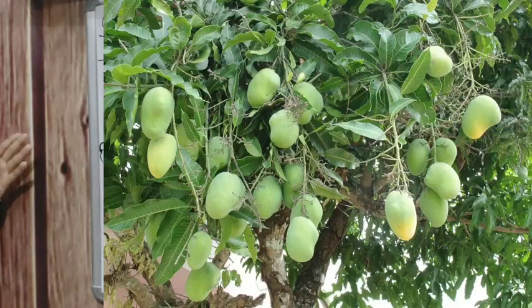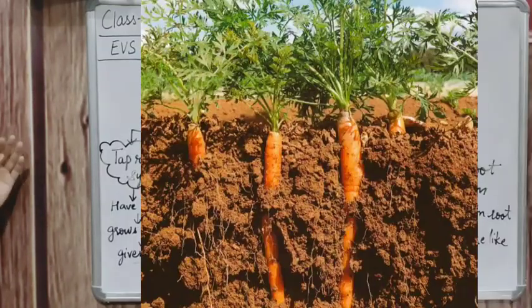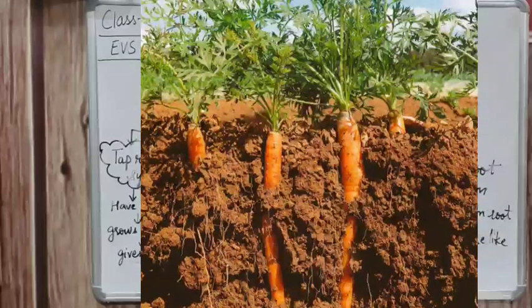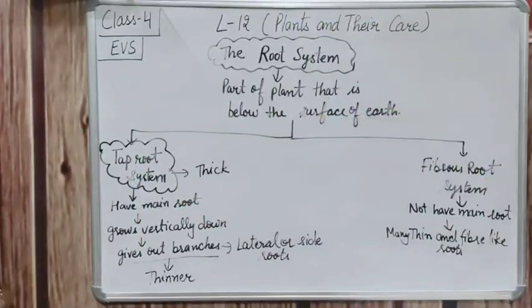Then the fourth one is carrot. Carrot plant, as you can see on the screen, the root is under the ground, right? And it has many branches. Those small branches are known as lateral roots. Now the next one is radish. Radish is also the same as carrot. That is also a taproot system. It is included in the taproot system.